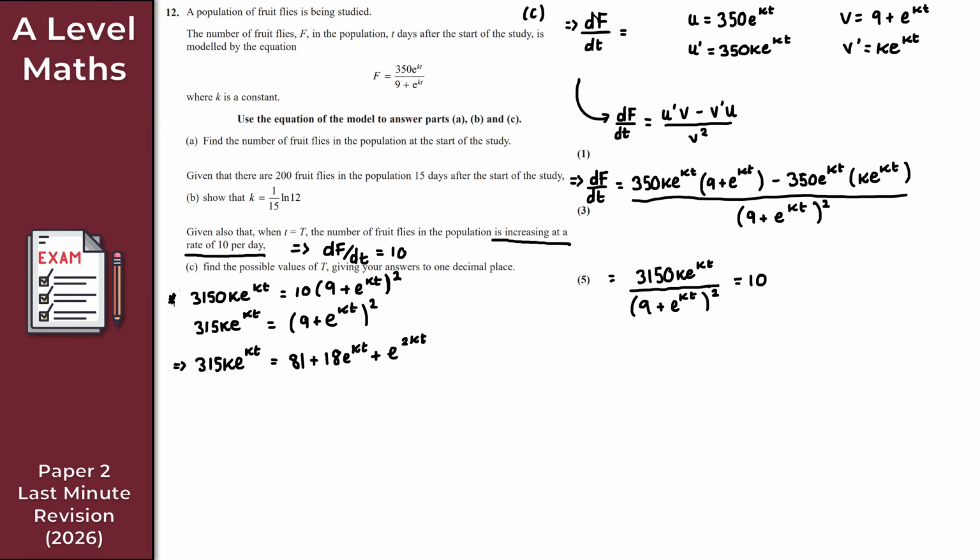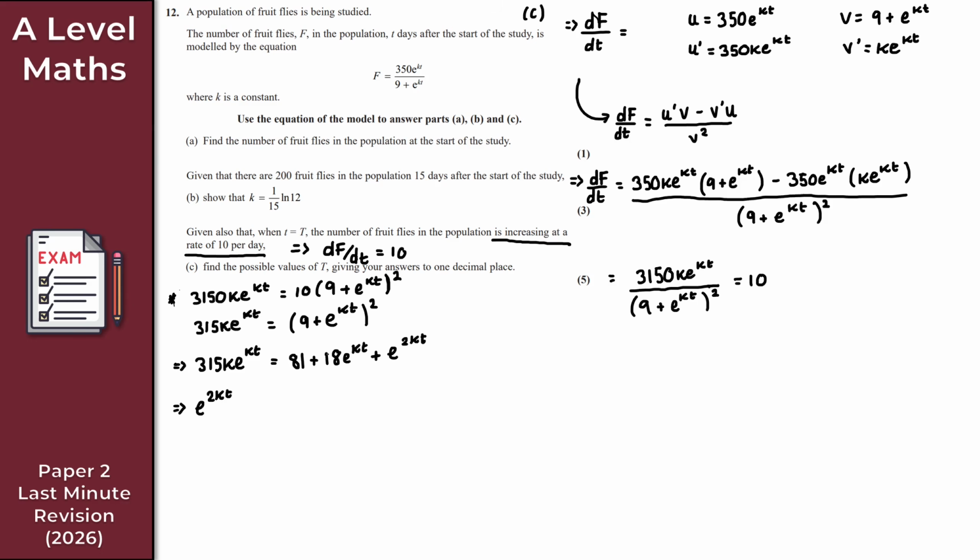Right, so where do we go from here? Well, this is probably the most challenging part of the question here, to recognize what we do next. But what I want to do then is just form a quadratic equation here. How do I do that, I hear you ask. Well, what I'm going to do here then is subtract 315 ke to the kt from both sides here. So what I get here then is e to the 2kt.